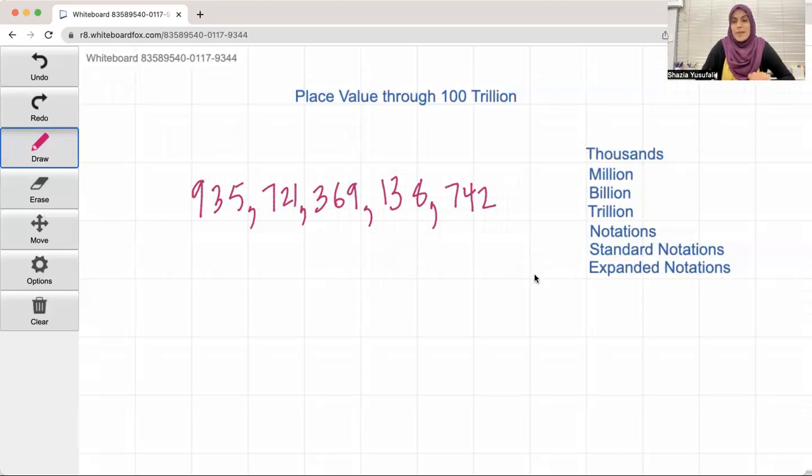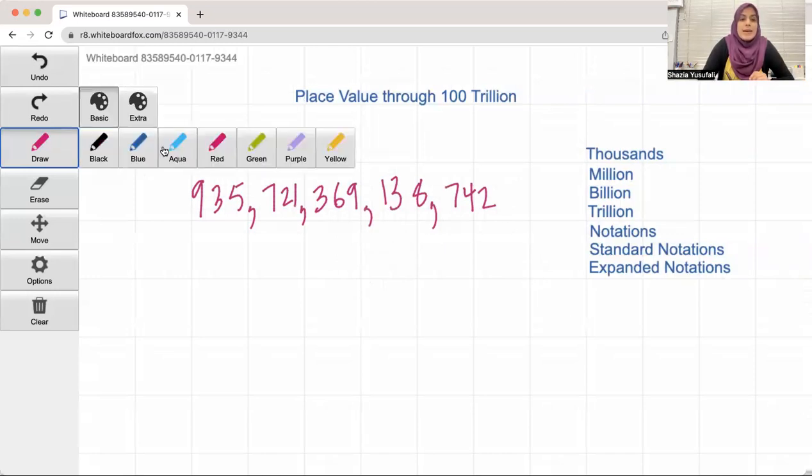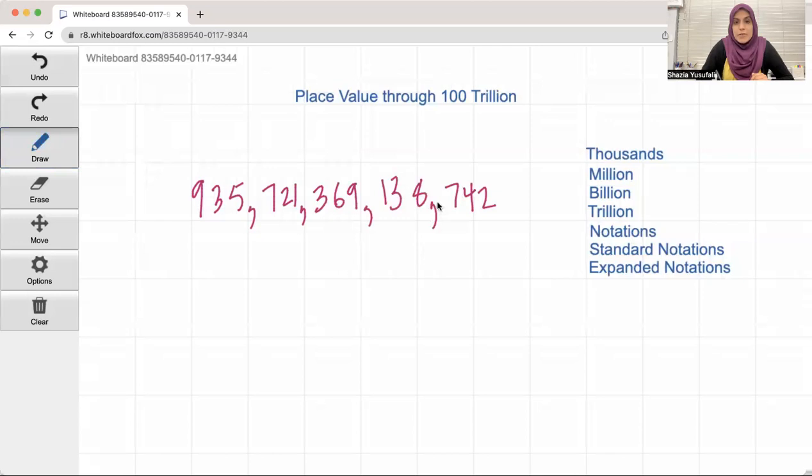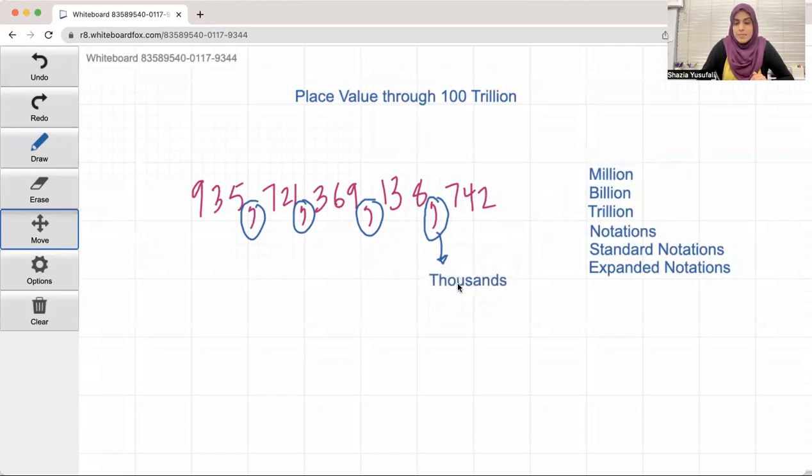So let's start. The best help you can get on how to say a number is to recognize the commas. So these commas are your best friend. So let's name the commas, right? The first comma is 1,000.